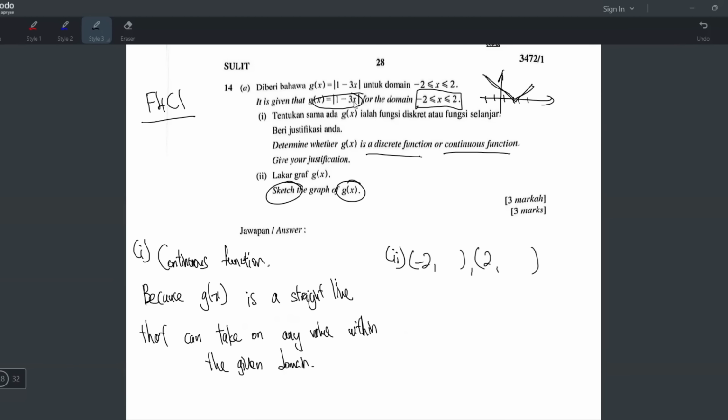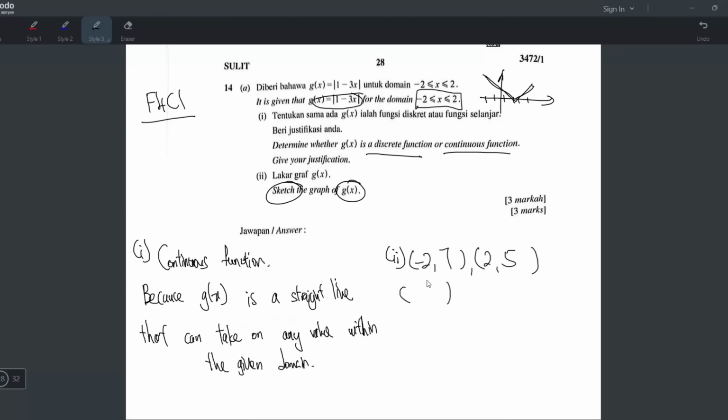So when x = -2, you substitute -2: -2 times -3 is positive 6, 1 plus 6 is 7, modulus 7 is 7. That's the first point. For the last point, you substitute 2: 2 times 3 is 6, 1 minus 6 is -5, modulus is positive 5. Now you have to find the x-intercept and the y-intercept.